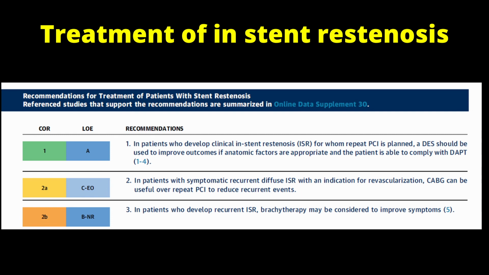In patients with symptomatic recurrent diffuse ISR with an indication for revascularization, CABG can be useful over repeat PCI to reduce recurrent events. And this is class 2A recommendation. In patients who develop recurrent ISR, brachytherapy may be considered to improve symptoms. And this is class 2B recommendation.